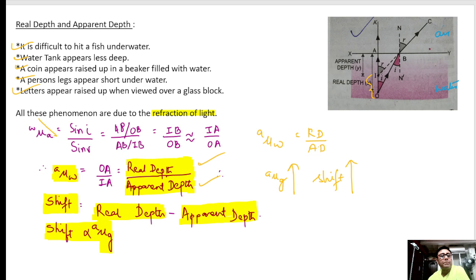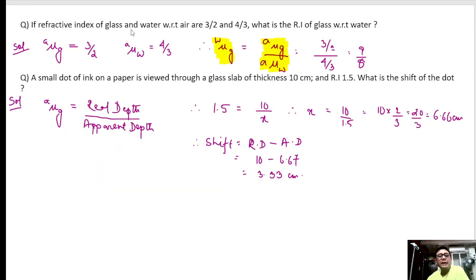Next, the refractive index of glass is given here, and the refractive index of water is given. I want to find the refractive index of glass with respect to water. So this is the formula. Please note here, the lower part will be written up and the upper part will be written down. Please watch here. So dividing it, we get this answer.